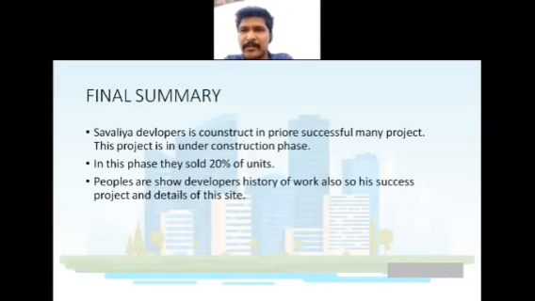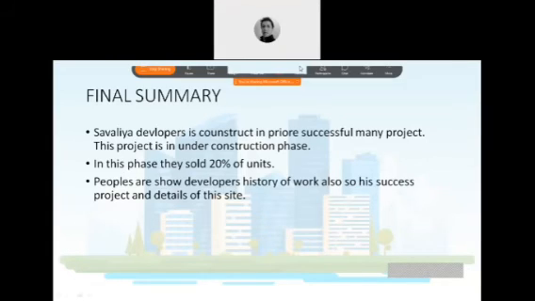This developer has been successful in many previous projects, and in this phase they sold 20% of units. People also look at the developer's history of work, his successful projects and details of the sites. Hardik, you have taken an existing project and you still don't have a lot of information. Sir, it's not existing, it's developing. It started with Savalia Developers on June 20, 2019. Okay, anyways, no problem. You can stop here now. Okay, thank you, sir.